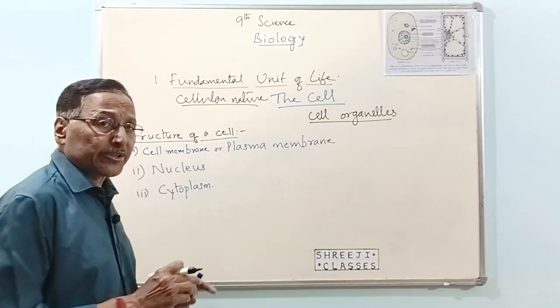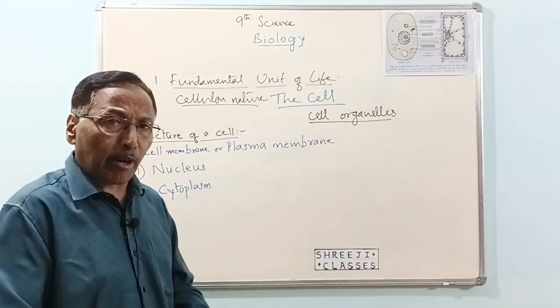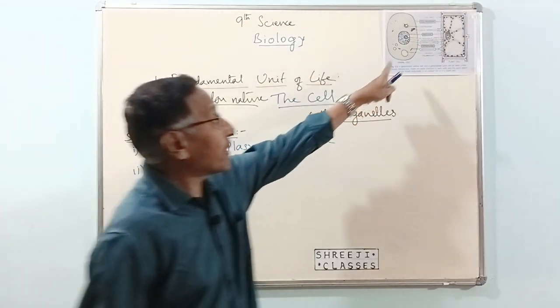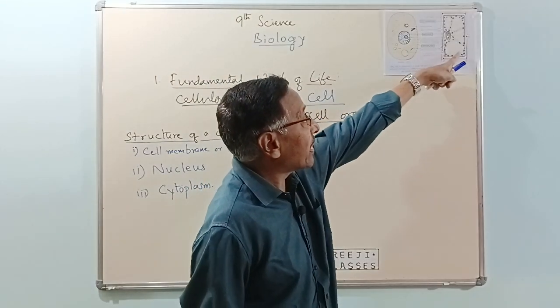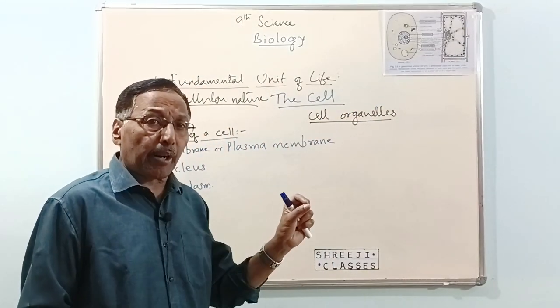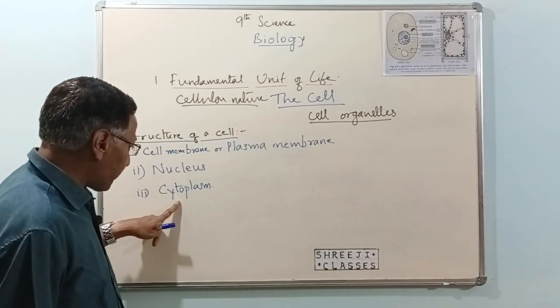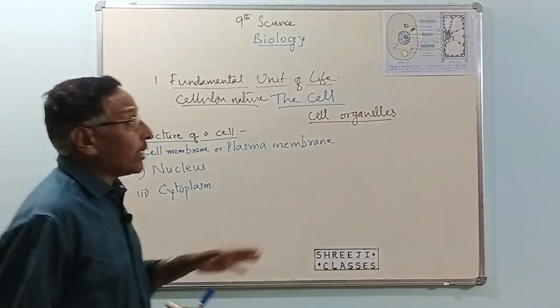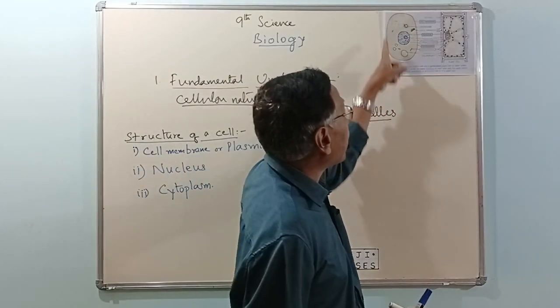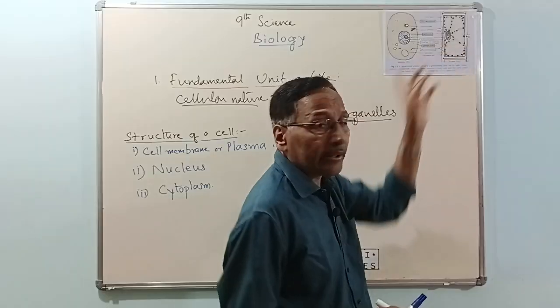Second is the nucleus. Nucleus is the most prominent structure, the most important structure in any cell, whether it is an animal cell or a plant cell. Nucleus is always the most important part of the cell. Why, I'll tell you later. Then the third part is the cytoplasm. Cytoplasm is all the fluid that we see inside. This is called cytoplasm, here and here.